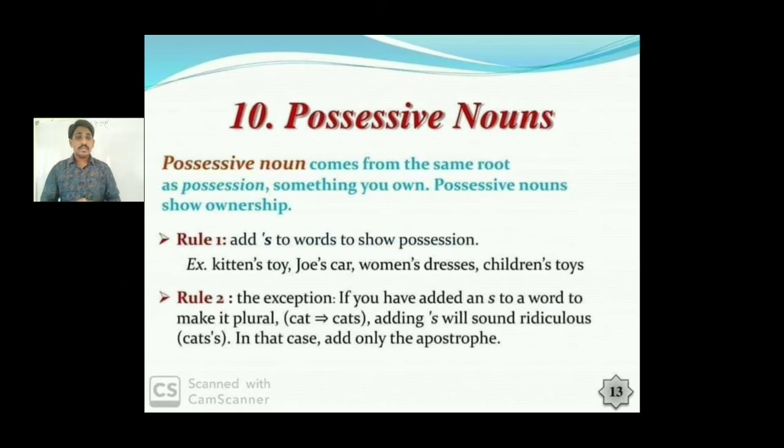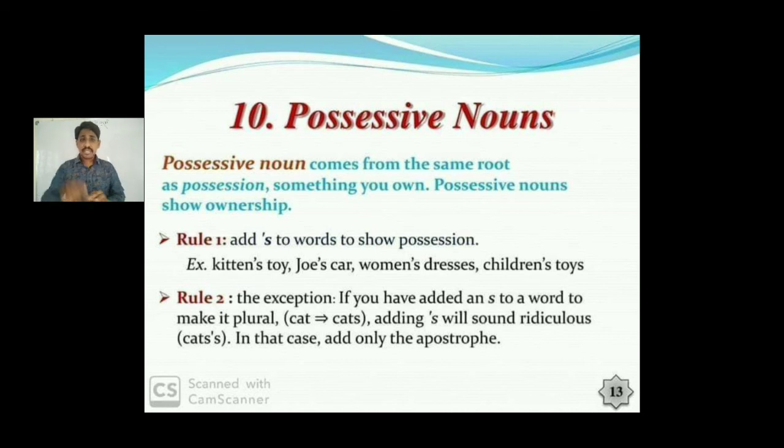The last one, possessive noun. Possession. What is the meaning? Possession is that which belongs to you. Possessive noun comes from the same root as possession, something that you own. Possessive nouns show ownership. So what to do? You add s with an apostrophe. Rule 1: add apostrophe s to words to show possession. Kitten's joy. Joy's car. Apostrophe s. If you do not keep the apostrophe, the meaning overall changes.